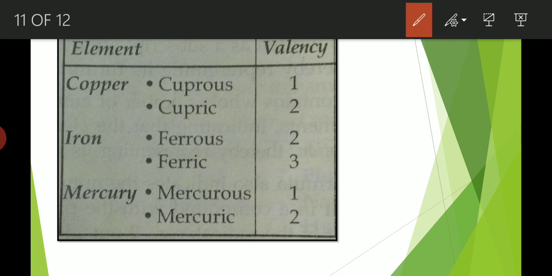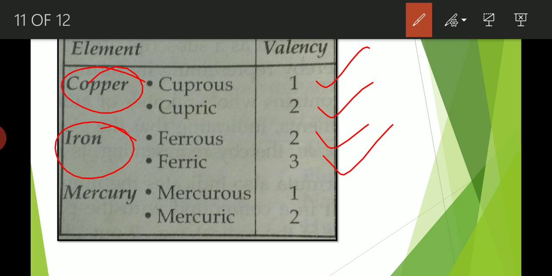Now see, I have taken a few examples: copper, iron, mercury. These are the 3 elements. Copper is an element which has variable valency. It has 2 valencies, valency 1 and valency 2. Iron also has 2 valencies, valency 2 and valency 3.